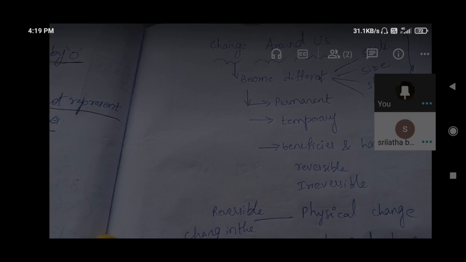Change occurs due to force, heating, cooling and mixing. By mixing also we can get change. How can we get it by mixing? If we pour some amount of curd into lukewarm water, by mixing only we are changing. Chemical change, that is by mixing. For example, if we pour some salt into milk, at that time the milk will break.